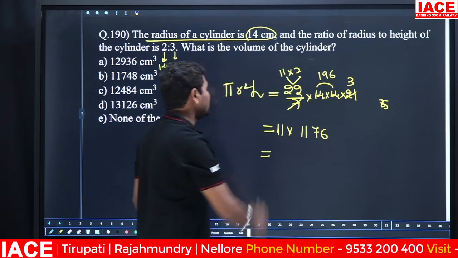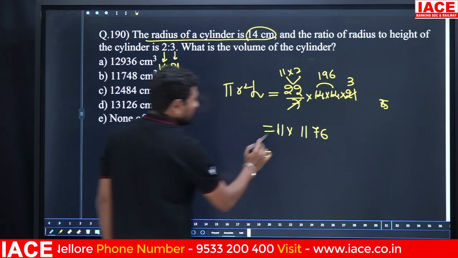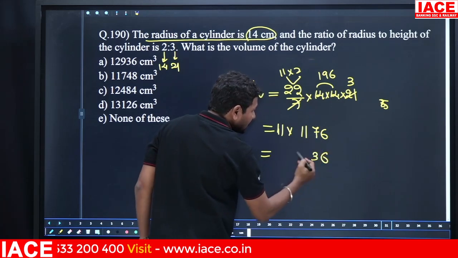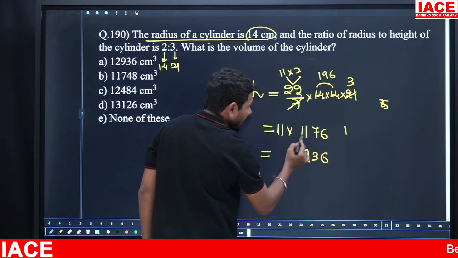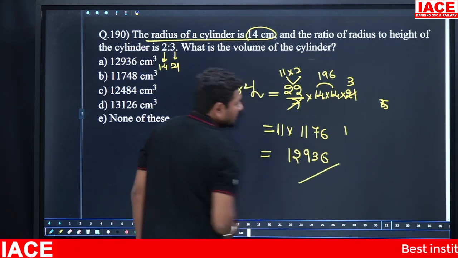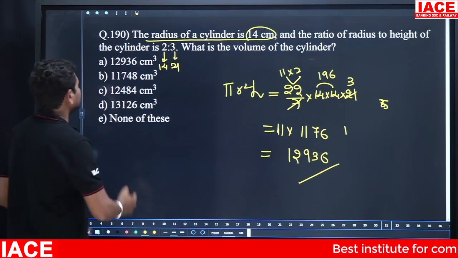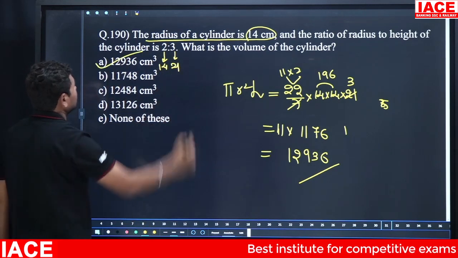Okay. 1176 is multiplied with 11 now. Here 6 plus 7 is 13, carry forward is 1. Then 7 plus 1 is 8, 8 plus 1 is 9, and 1 is 2 and 1. Then finally the answer is 12,936. 12,936 means option A.